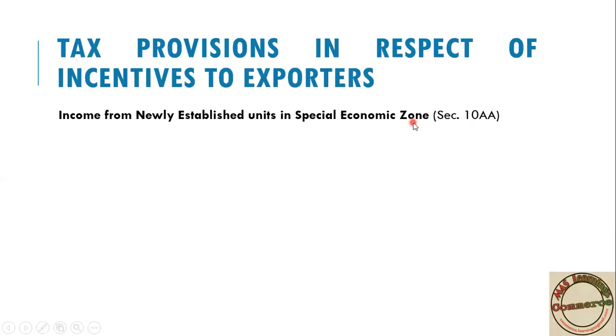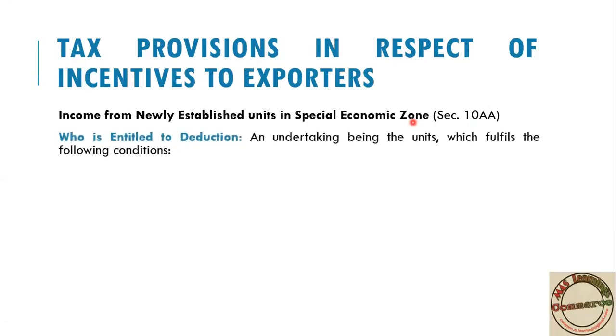It states who is entitled to get this type of deduction, who is entitled to get this type of tax provision. Suppose you are starting a new business in a special economic zone, you have to satisfy a few things.